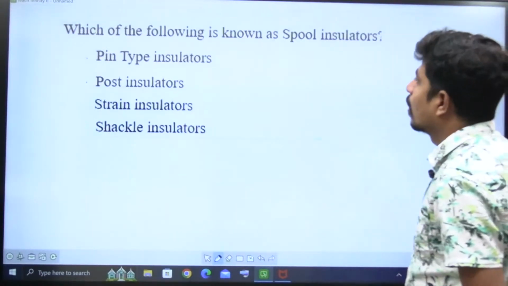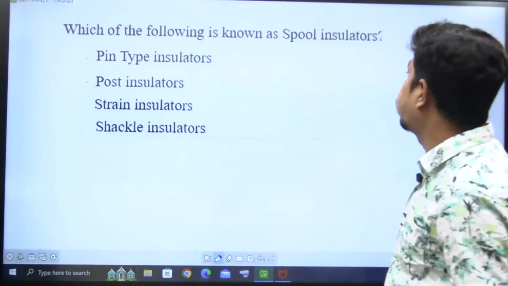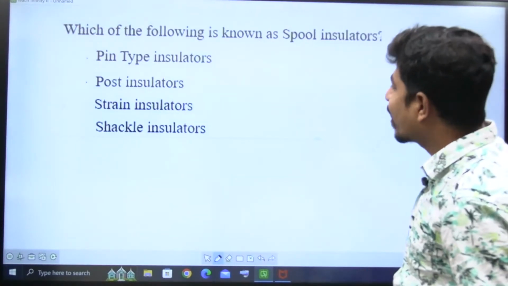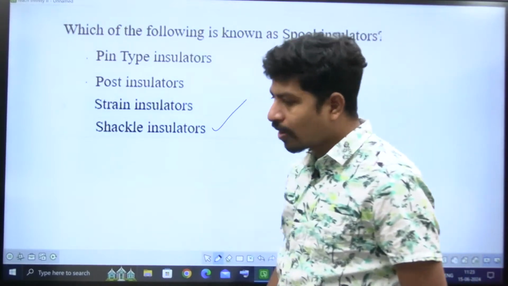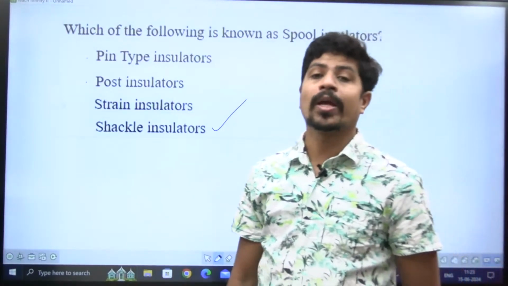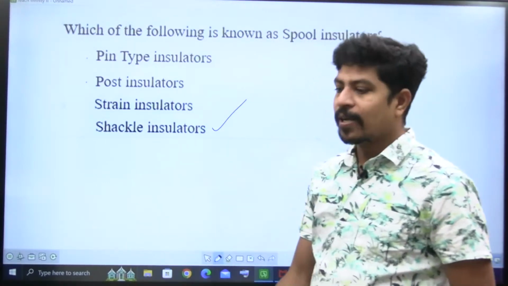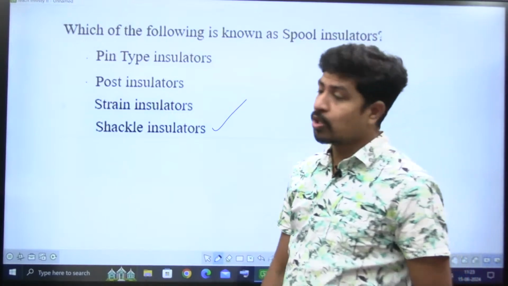Next question. Which of the following is known as a spool insulator? See, another name for spool insulators is Schockel insulators. Schockel insulators are also called spool insulators. We'll see this point also in what is a Schockel insulator. At road curvatures and railway crossings, we are going to use Schockel insulators.